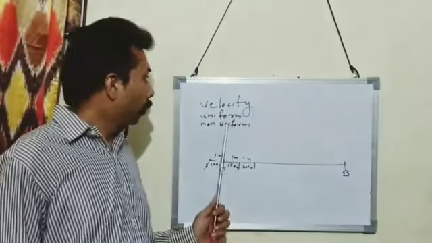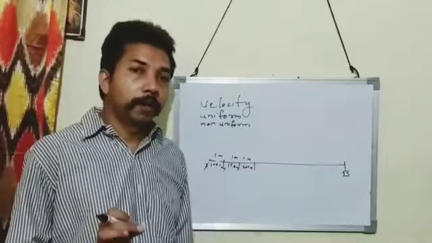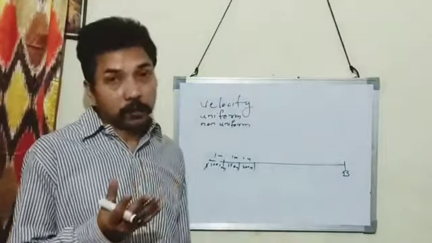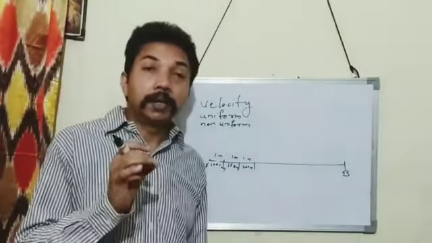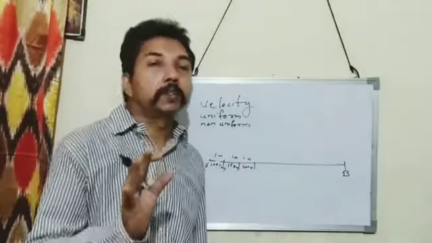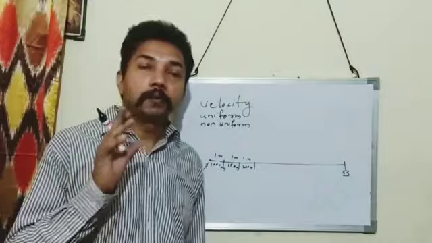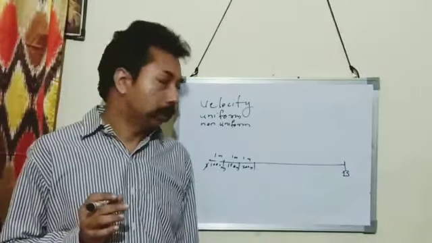Next is non-uniform or variable velocity. So when a body travels unequal distance in equal interval of time in a specific direction, then the body is having non-uniform or variable velocity.